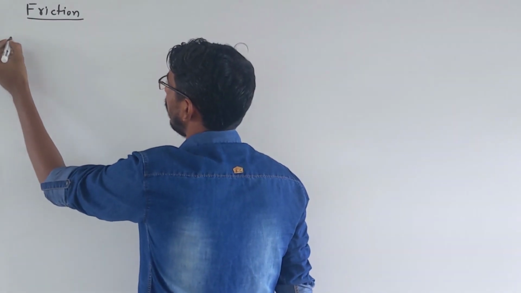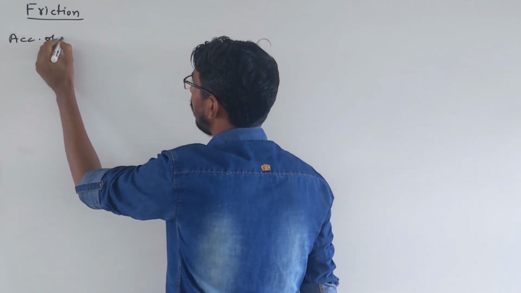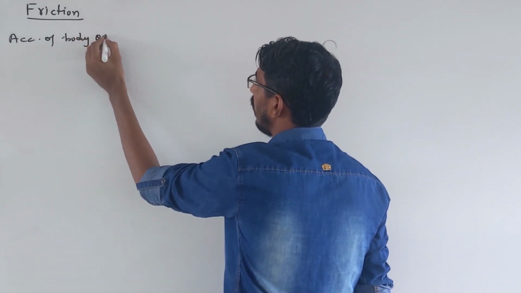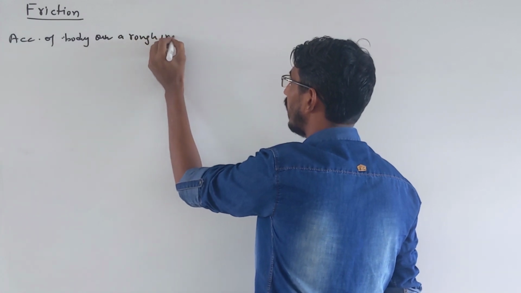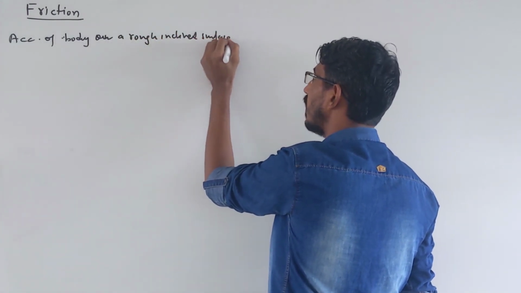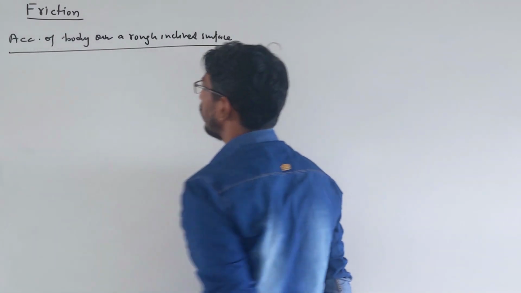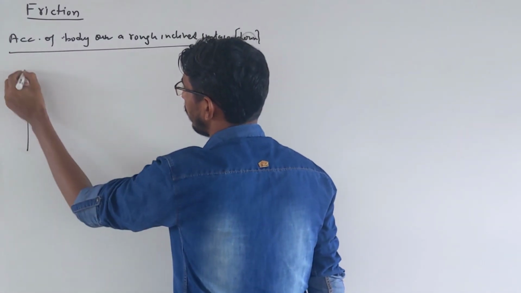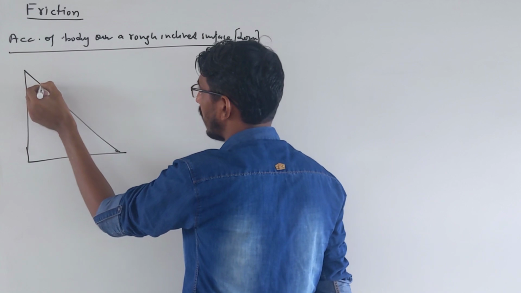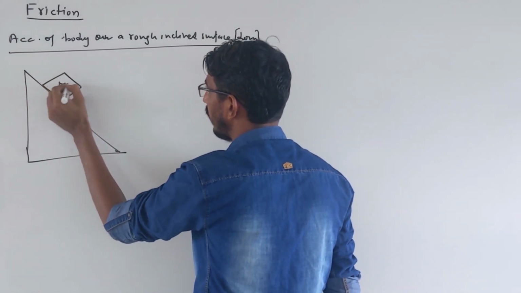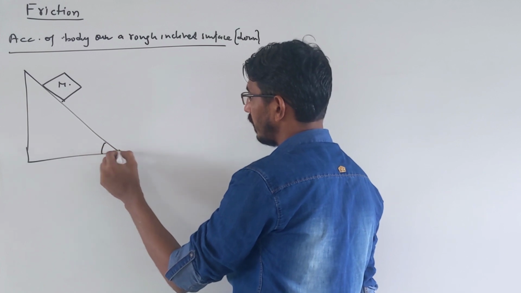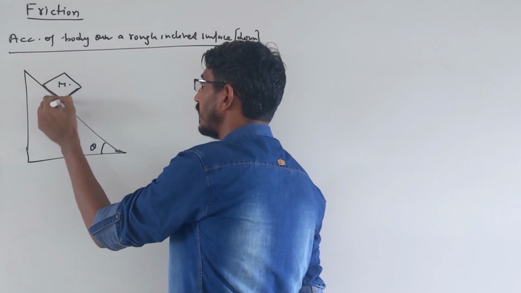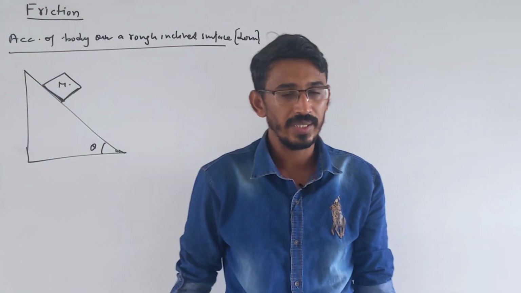That's called acceleration of body on a rough inclined surface. What will be the acceleration of the body when the body is moving downward first? So this is some body, this is some inclined surface and some mass is placed here, of value m. This angle say theta. We are interested in knowing that if this body is sliding downward along this inclined surface, then what will be the acceleration?